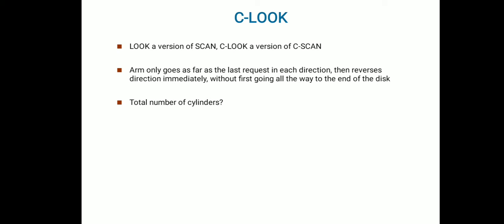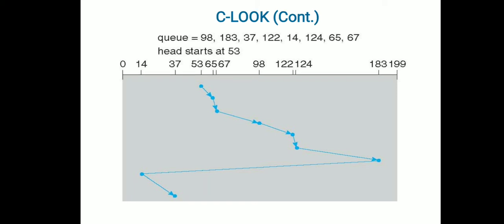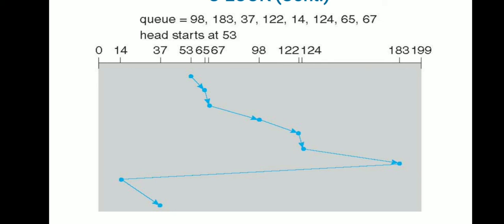Let's see the example. The same problem: 98, 183, 37, 122, 14, 124, 65 and 67, and here the head starts at position 53. Now you see it is also a part of the SCAN algorithm. So it chooses the right end. Why? Because the number of requests are more. So 53 to 65, then 67, 98, 122, 124 and 183.